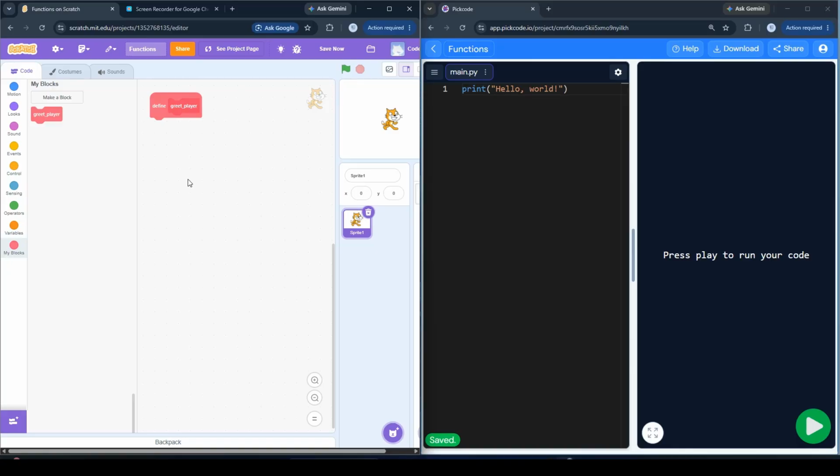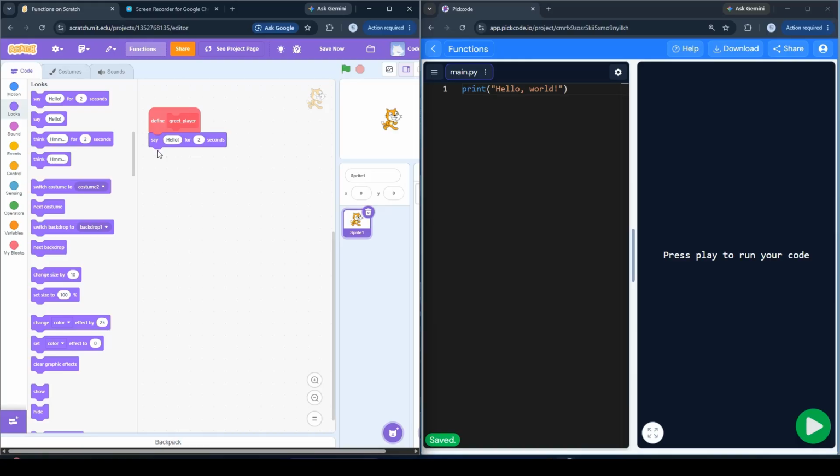So this define greet_player will have code inside it. I'm going to use very basic code here, which is basically going to say hello for 2 seconds or 1 second, totally up to you. Let's take a very simple one. And then I'm simply going to write the text saying, welcome to the game, for 1 second. Let's make it quick. And then let me just quickly duplicate this one. And here we go. And I like to use good text. So, good luck. So this is what your function will do.